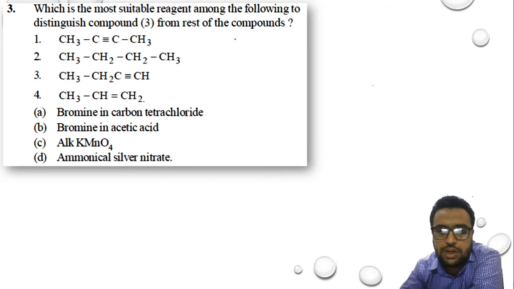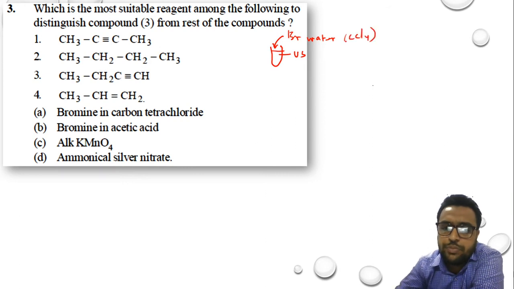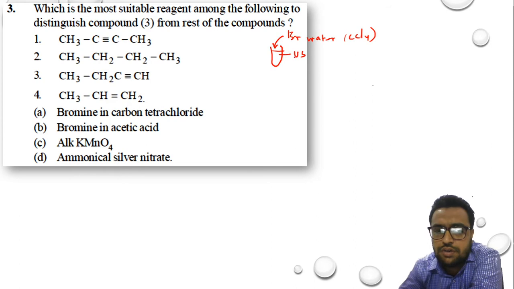You take a test tube with an unsaturated compound, and to it you add bromine water dissolved in the organic solvent carbon tetrachloride. As soon as you add the bromine water, it discharges its color.